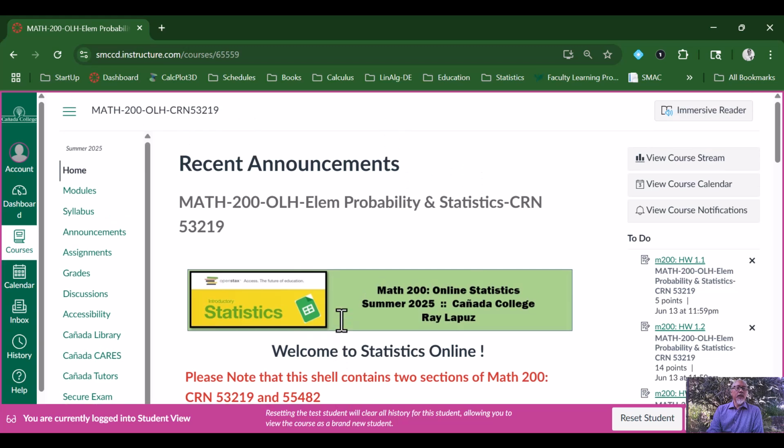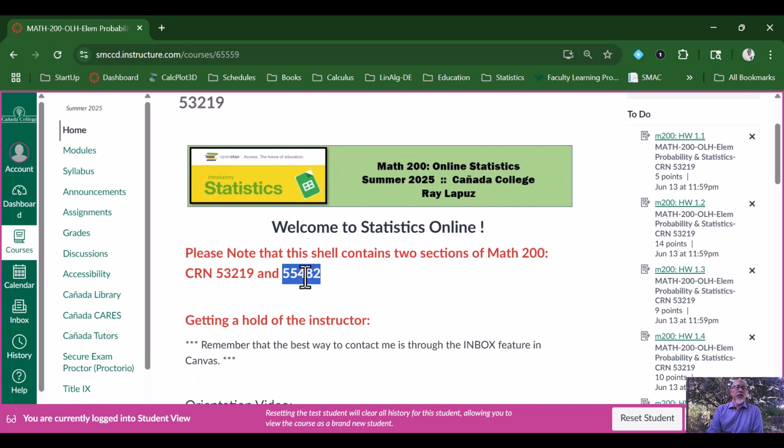I know the Canvas shell itself has the 53219 number, but I want to assure you that for those in the 55482 section, you will be receiving the same information as everybody else in the other section. These two sections are combined into one.